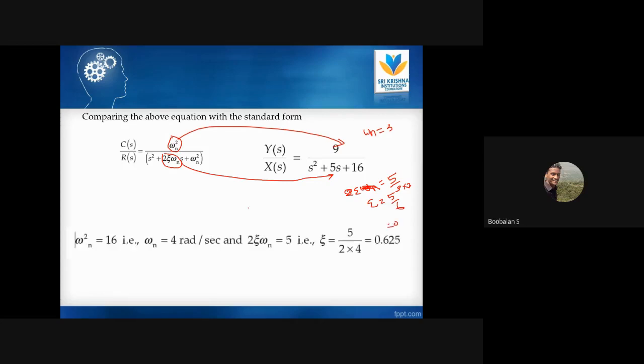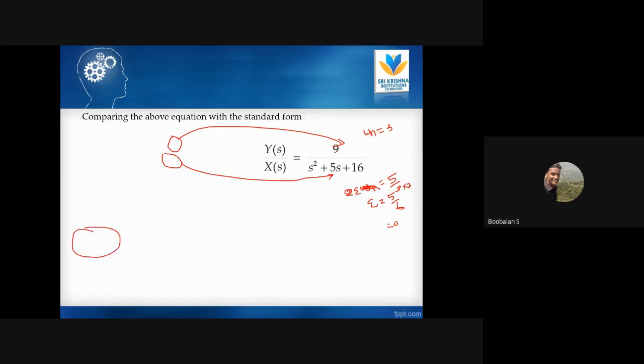Now here omega n square is 16 in my general second order format, but here it is 9. They should be the same value. If it is 16 here, it must be 16 there; if it is 20 here, it must be 20 there. Then we can easily compare these values. But here omega n square is 9 and there it is 16. So what should I do? To bring it to 16, I multiply the numerator and denominator by 16.